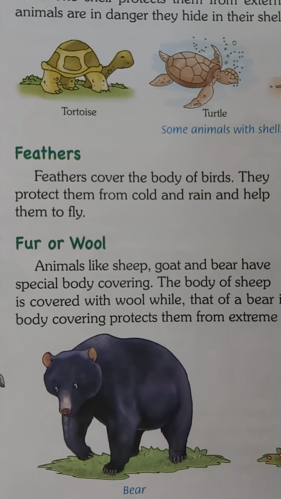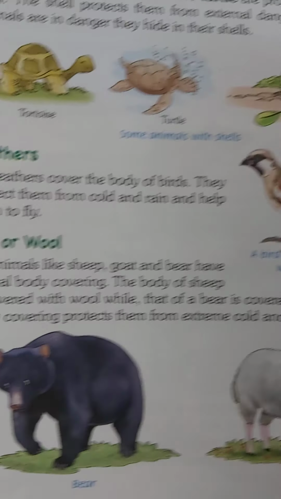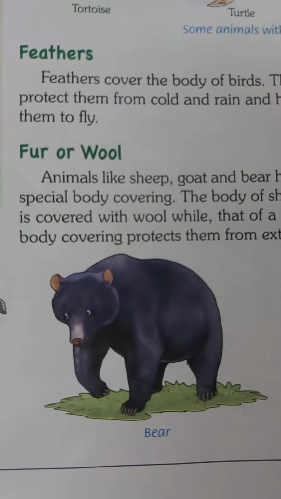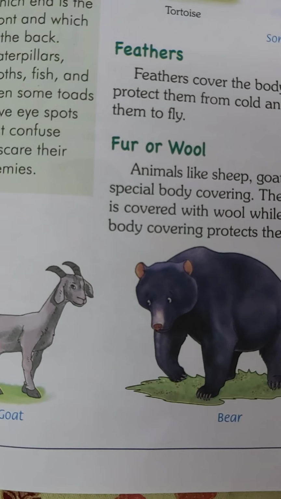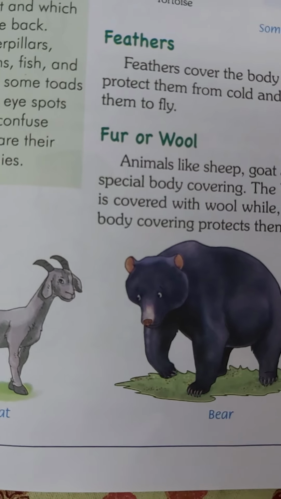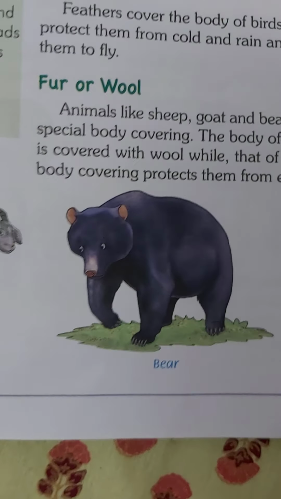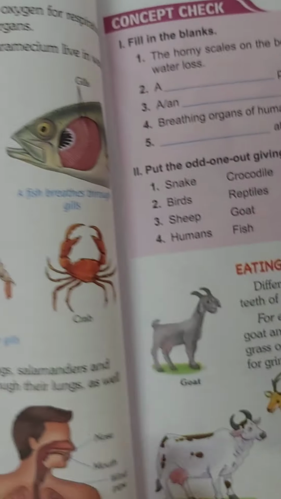Now, feathers. Feathers are found on the body covers of birds. These feathers help the birds protect themselves from the rain and also help them to fly. Fur or wool. The animals like sheep, goat and bear have special body covering. This is covered usually with fur. This fur helps them to protect from extreme cold or lots of rain.